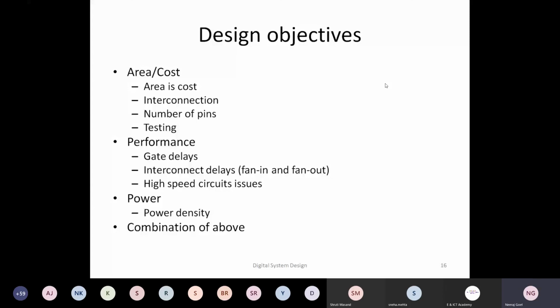Nowadays, power is also an important one, because most of these devices, whatever we have to design, are used in embedded space. In embedded space, they are mostly run by a battery, and for a battery, your energy is the most important thing. You don't want to recharge your battery every time. So, for example, if you're buying a phone, you would like to buy a phone which can last at least 1 day.